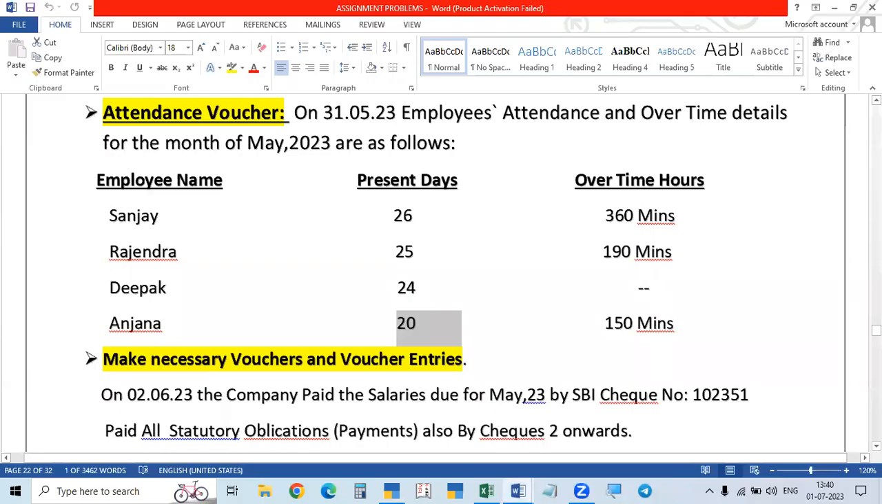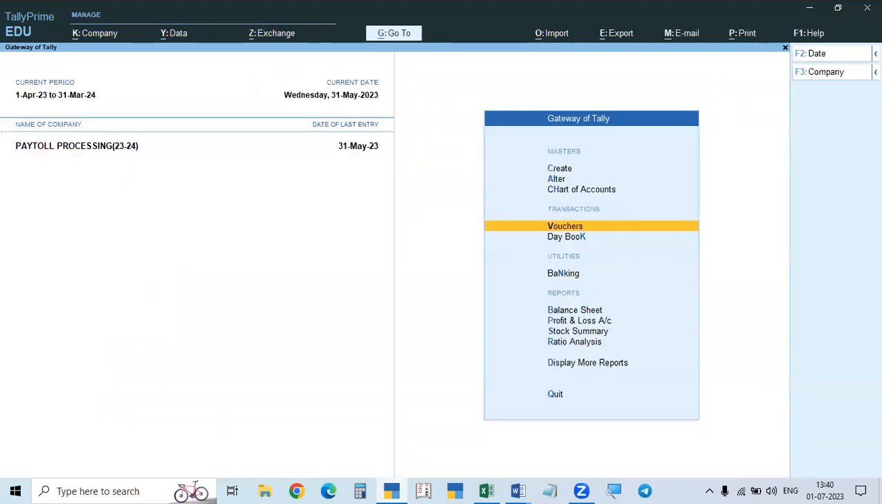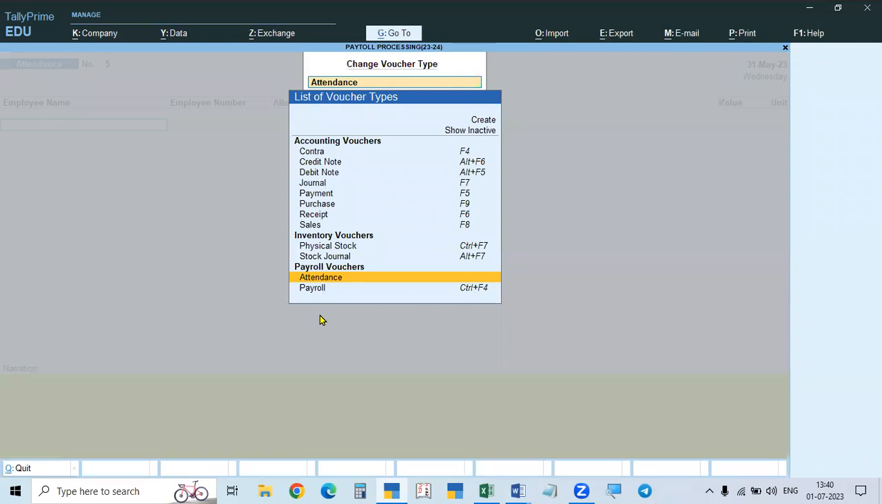Attendance, present and overtime are done, and then we have to process the salary. How will we process the salary? Attendance is completed, and then the salary you have to process. That is payroll. So go to the second one, Payroll, processing all the payments, salaries as well as provident funds, everything. First you have to process, and then you have to pay.